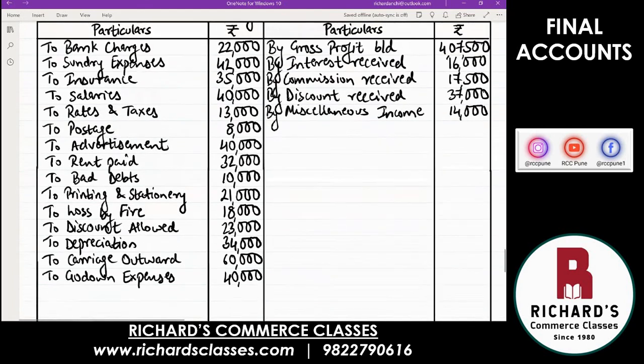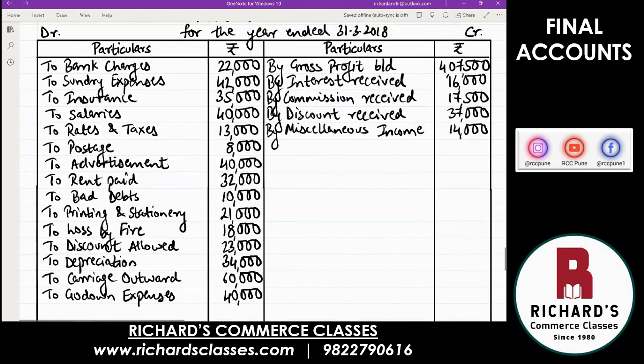Now what you will do is the same procedure. We need to find out whether we have made net profit or not. So you will take the total of the debit side as well as the credit side.